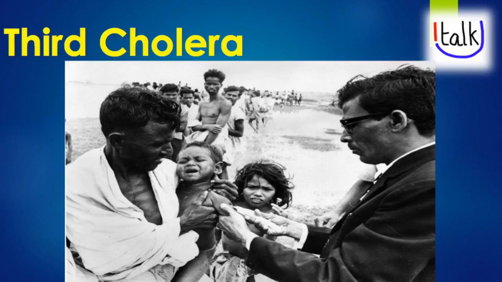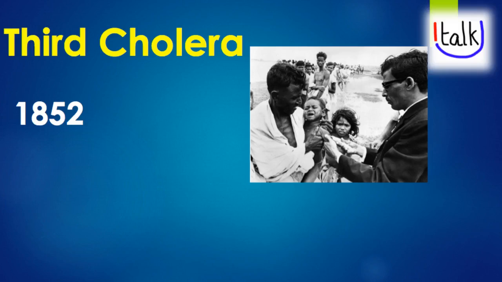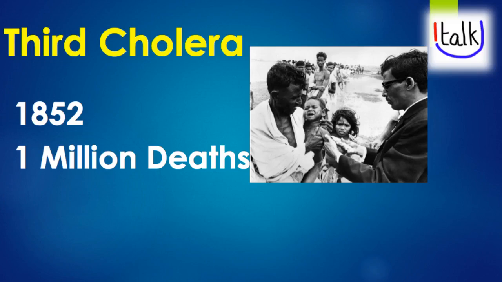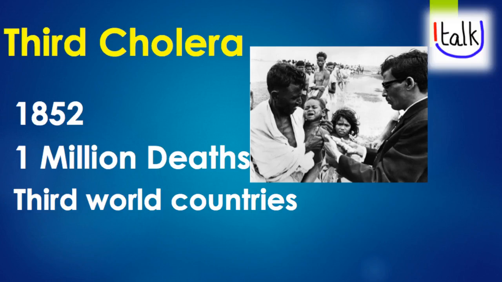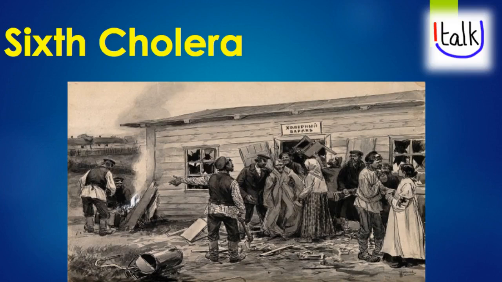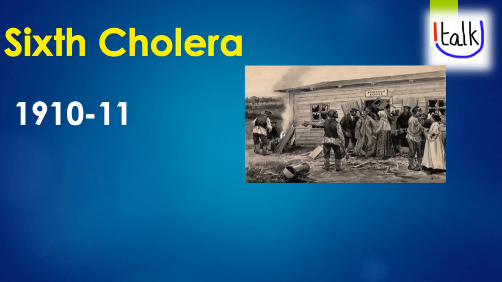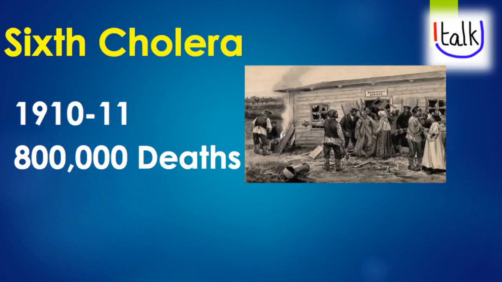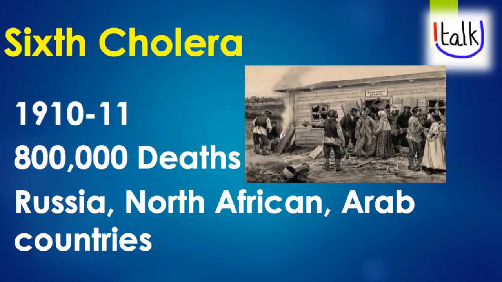Next is the third cholera, which happened in 1852. The pandemic killed 1 million people. Third world countries were the ones affected by this cholera, and the reason was very poor hygiene and lack of medical support. Next in the list is the sixth cholera, spread during 1910 to 1911. This took the lives of 800,000 people. Russia, North African countries, and Arab countries were the ones highly affected by this cholera.